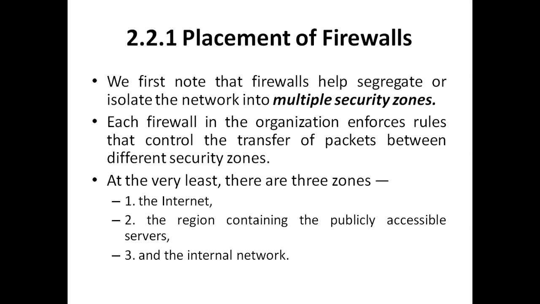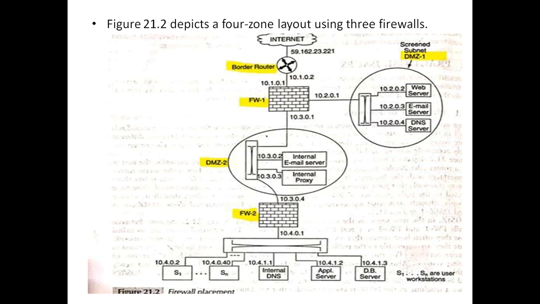Each firewall in the organization enforces rules that control the transfer of packets between two different security zones. So at the very least, there are three zones recognized. First one is the internet. Second one is the region containing the publicly accessible servers. And third one is the internal network.